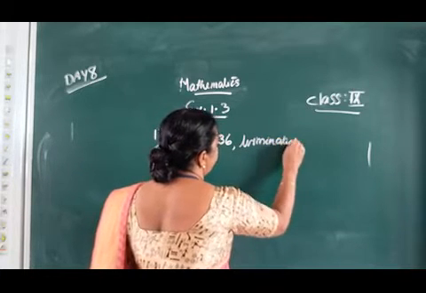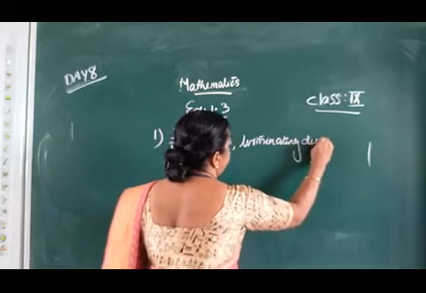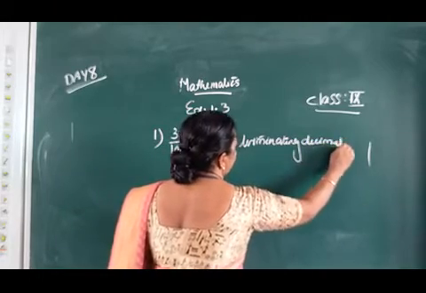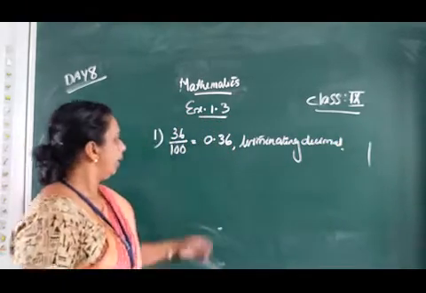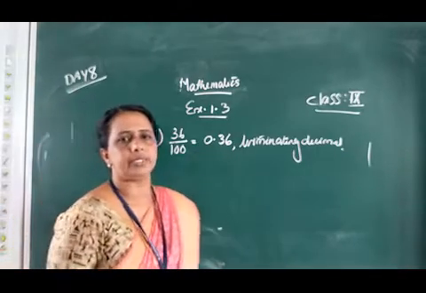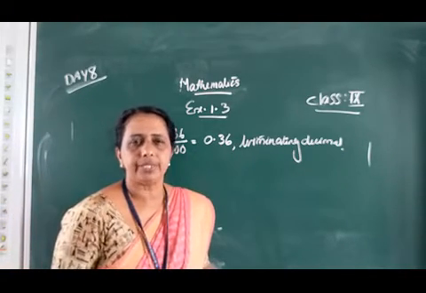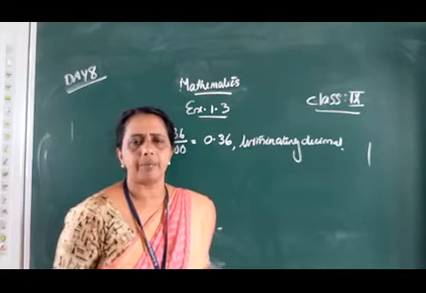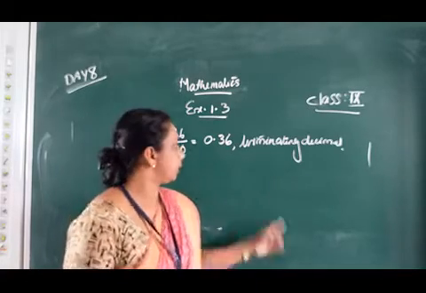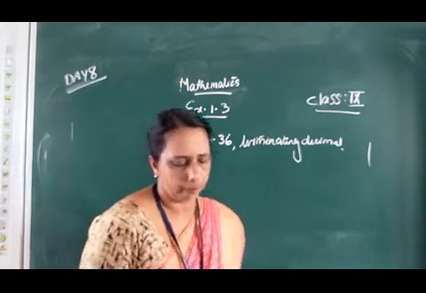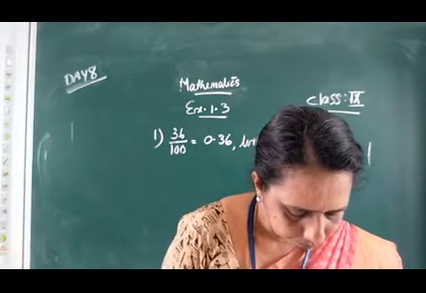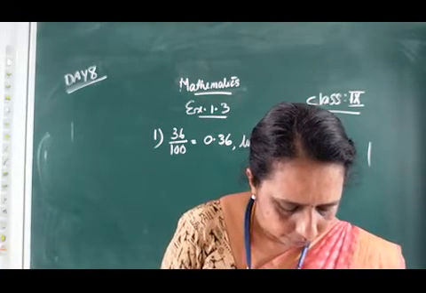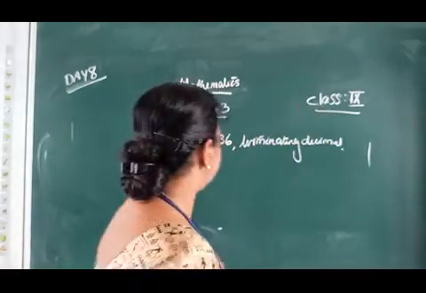Terminating decimal, because after 2 digits the division ends, as the remainder becomes 0. So this is a terminating decimal. Next one, 1 by 11.